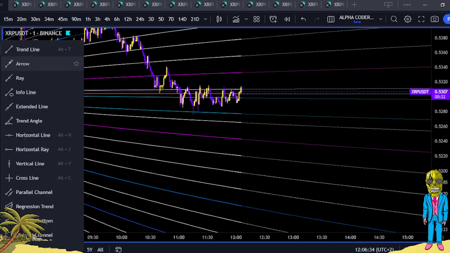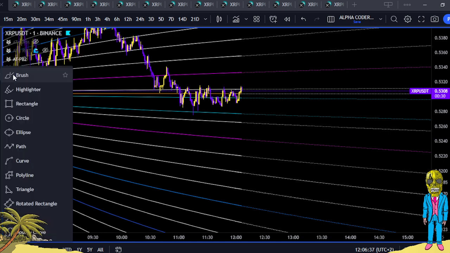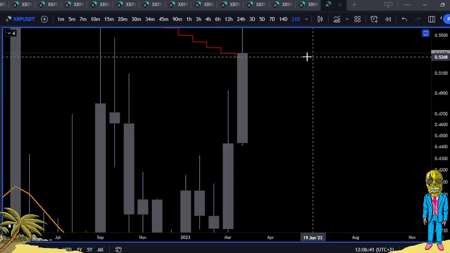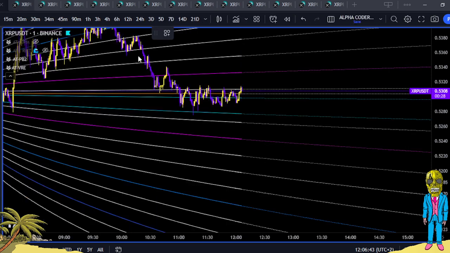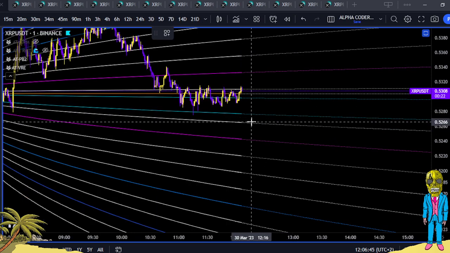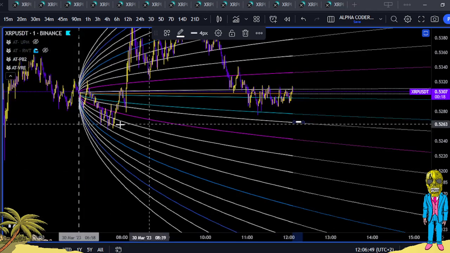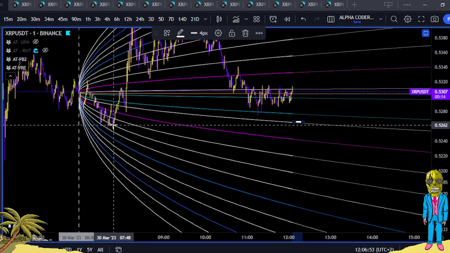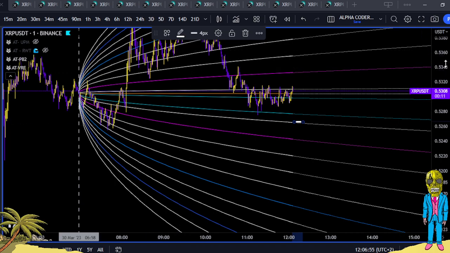Where's my pencil? Oh my word. So I can demarcate 52.68. 52.68 will be somewhere in here as a touch. We have previously touched it in this region here with our breakout to the upside yesterday.